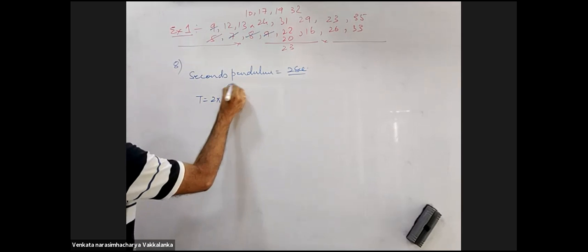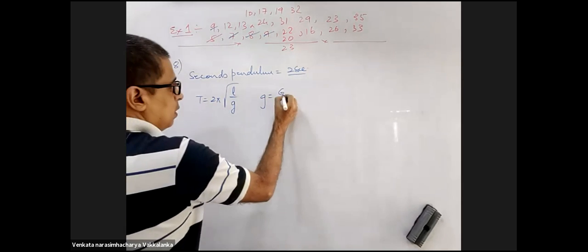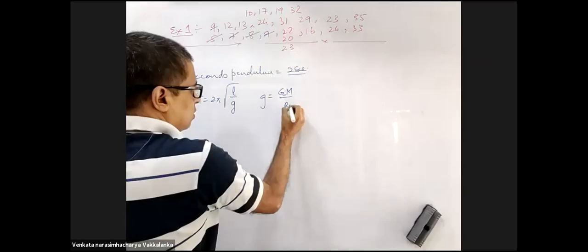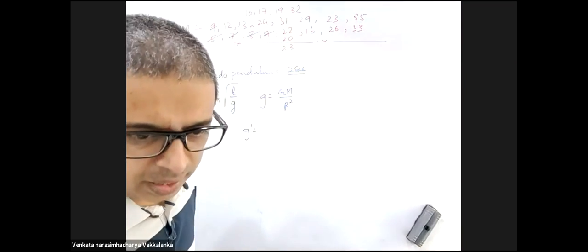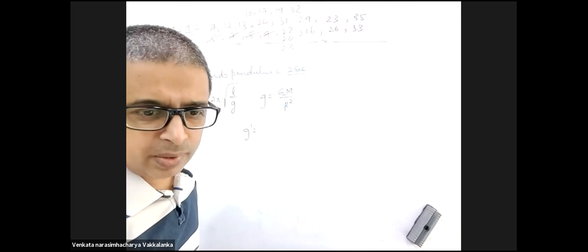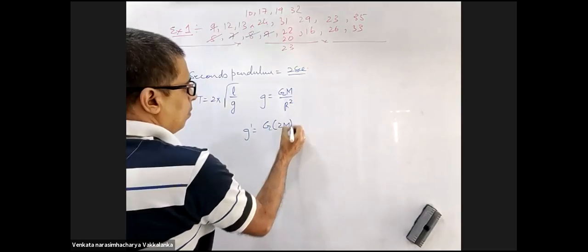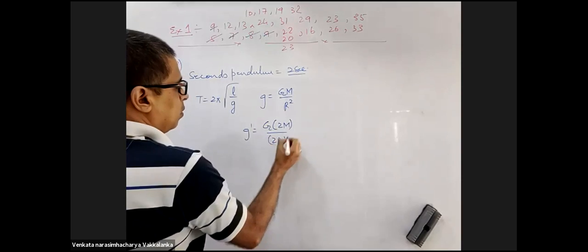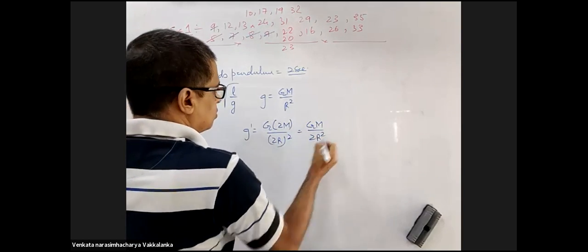Time period is 2 pi under root L by g. g on Earth is Gm by R square. Now g dash, what does he say on the planet? Mass and diameter of the planet are twice that of Earth. g dash is G 2m by 2r whole square. This is Gm by 2r square.